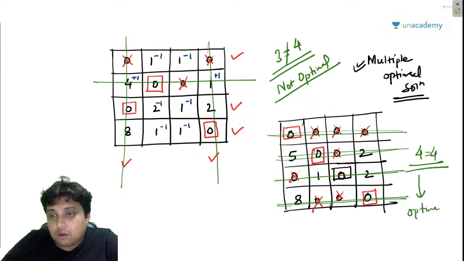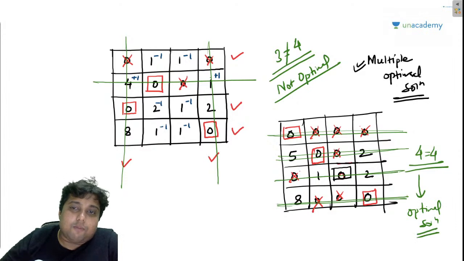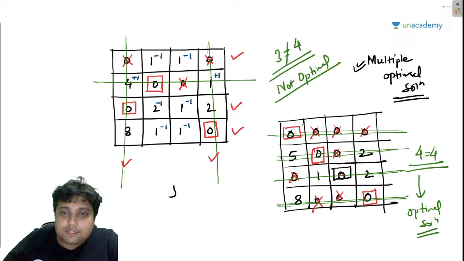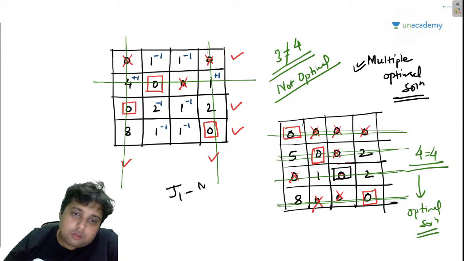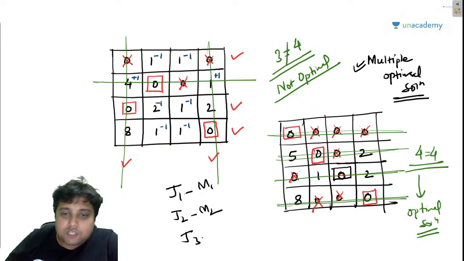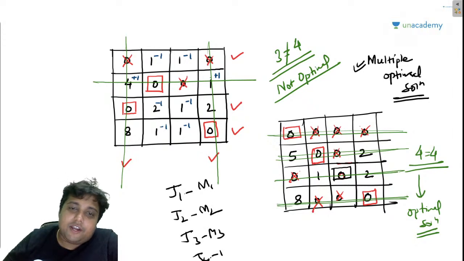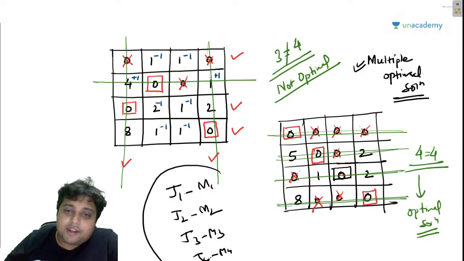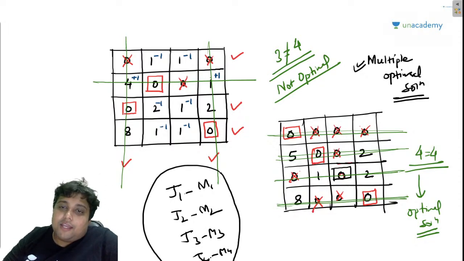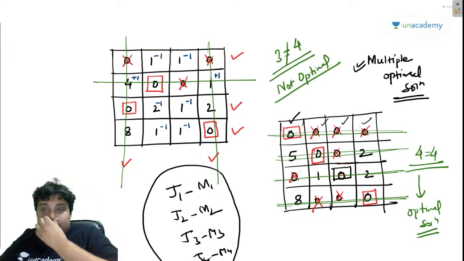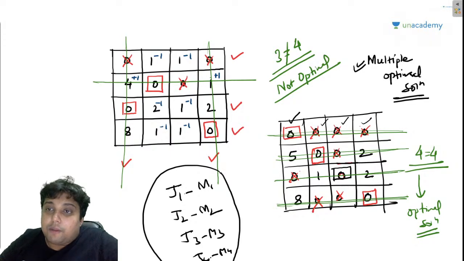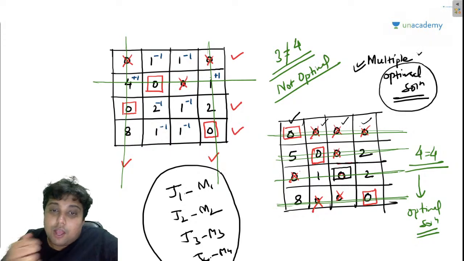And what is the optimal solution? Job 1 is allocated to machine 1, job 2 is allocated to machine 2, job 3 to machine 3, and job 4, my friend, to machine 4 is allocated, right? And guys, remember, I chose this 0 for my allocation. You could use any other 0. I mean, you could have allocated this or this or this, and you would have gotten a different solution. But remember, the different solution also will be an optimal solution, because this problem is a case of multiple optimal solution.